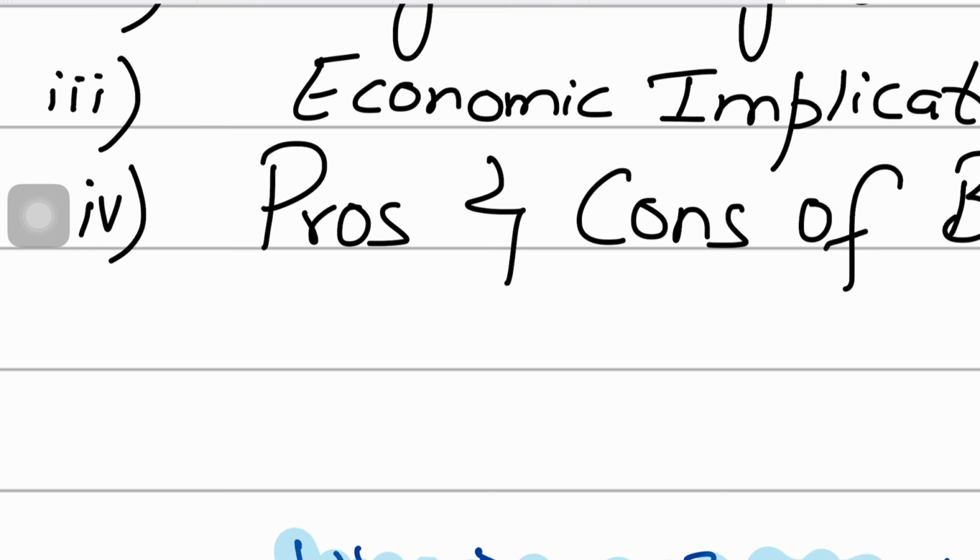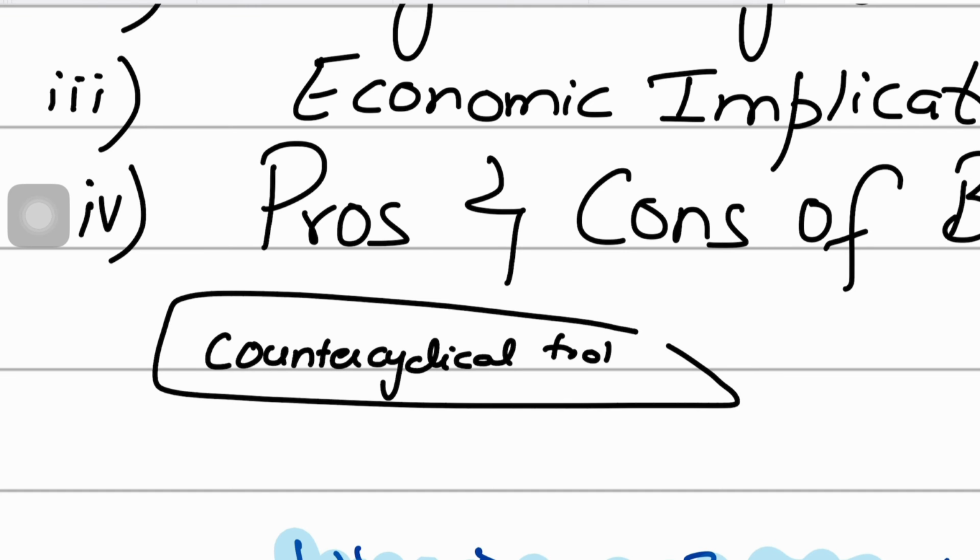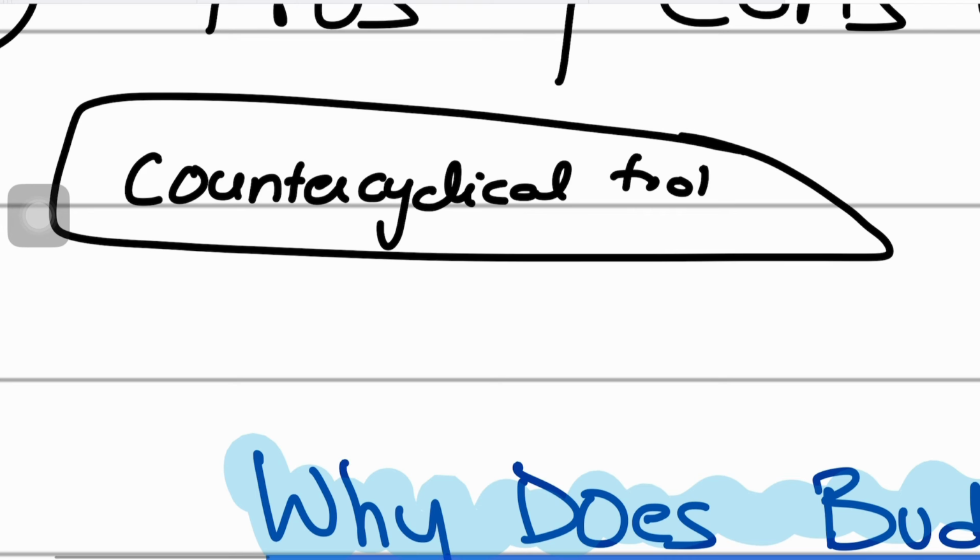Also remember that budget deficits act as counter-cyclical tools, right? When I'm saying it acts as a counter-cyclical tool, what I'm saying is that, as we study the economic cycle, we know that economies experience recessions and booms. A budget deficit could reduce the extent of the cyclical fluctuations and stabilize them by reducing the size of these recessions, right?